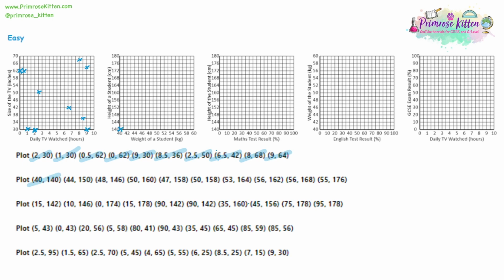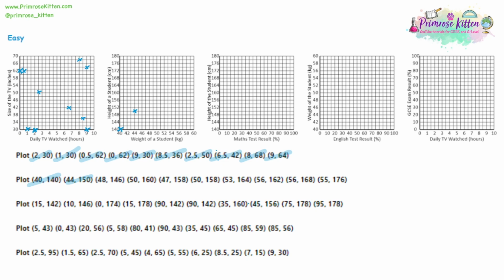Moving on to question 2, we're setting up with 40 and 140, and then we have 44 and 150. Now, a big mistake sometimes on graphs is getting the x and the y coordinates mixed up the wrong way around. But because on here you can see the data on each axis is completely different, the weights are between 40 and 60, the heights are between 140 and 180, it's very hard to get those mixed up. Now, this isn't always true, but for this one, it is. So you're not going to make that mistake.